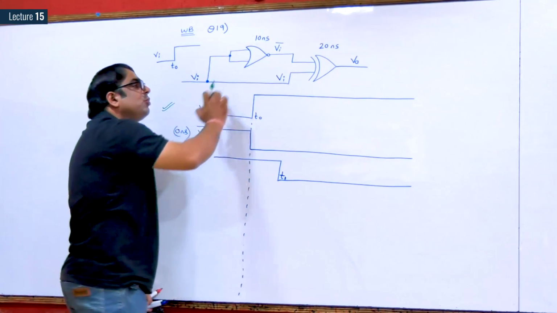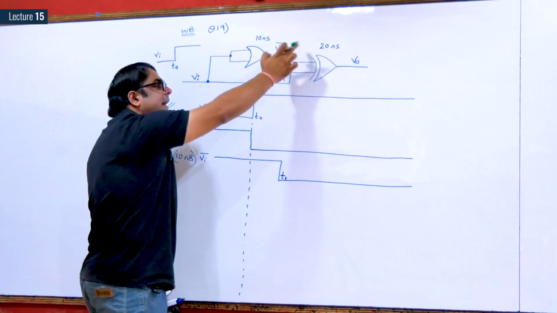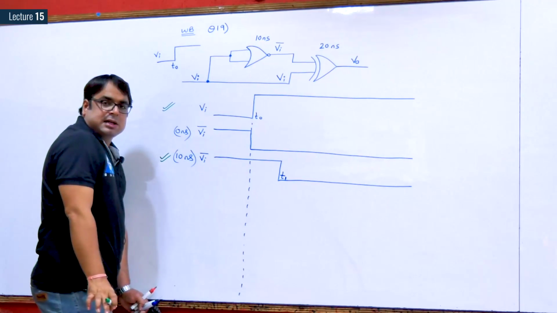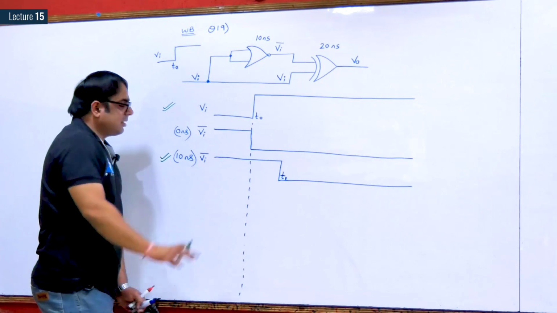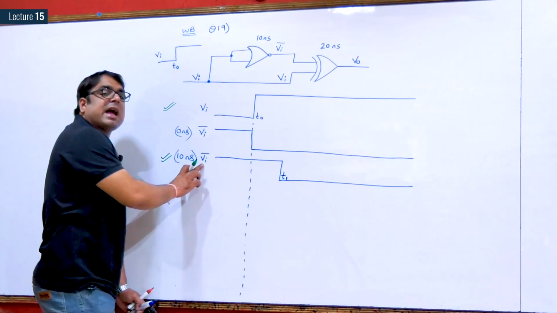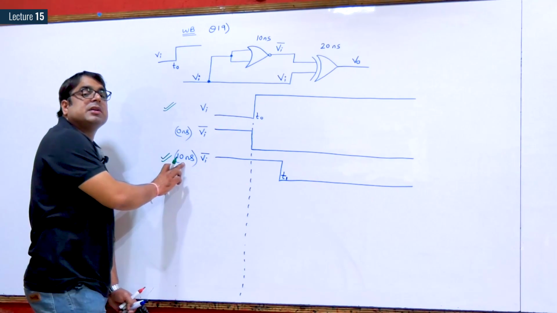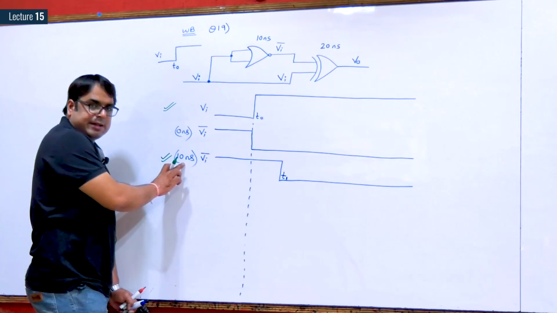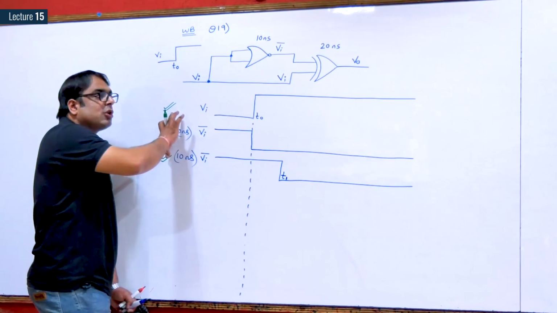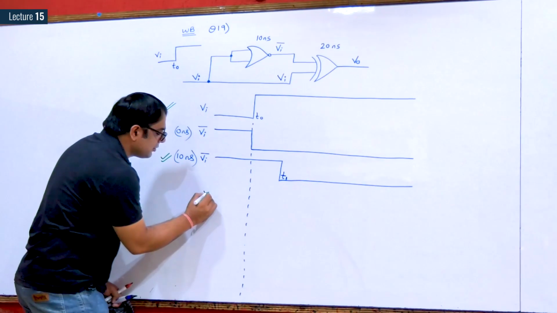For further analysis, we definitely have to consider the waveform of Vi complement in which we have considered the given delay. So these two go into the XOR to give me V0.